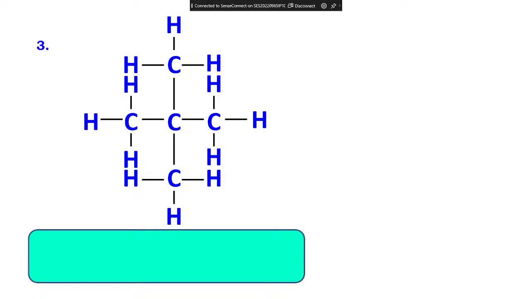So first let me take this as a chain. ठीक है ना? So how many carbons do I have? 1, 2, 3. So क्या हो जाएगा? Prop. Is it single bond or double bond or triple bond? So the last word will be propane. Okay, now you see the branches. Here also you have, here also you have. Neopentane.